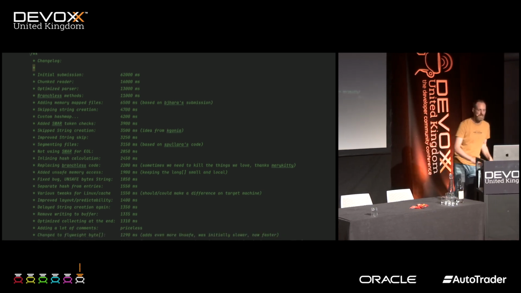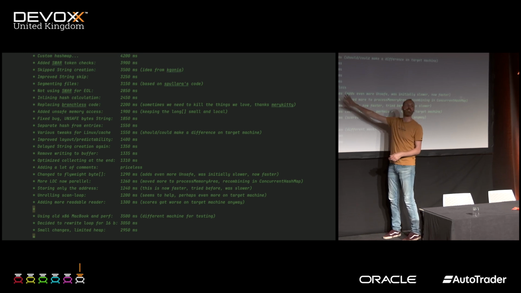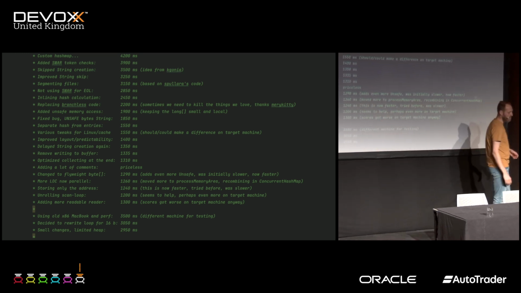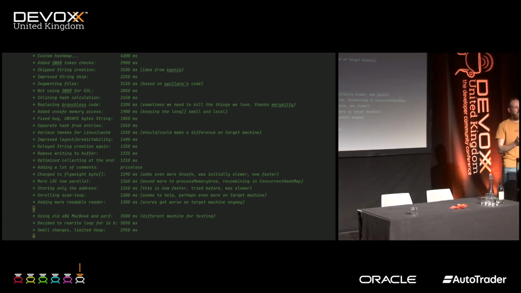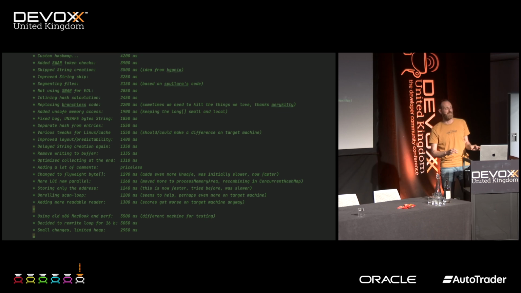I also like this one, where I went through my entire code and added a lot of comments. That's priceless. But that was really important. This whole thing was a community effort, and everybody was reading each other's code and optimizing and finding new tricks and trying out stuff. Really cool.